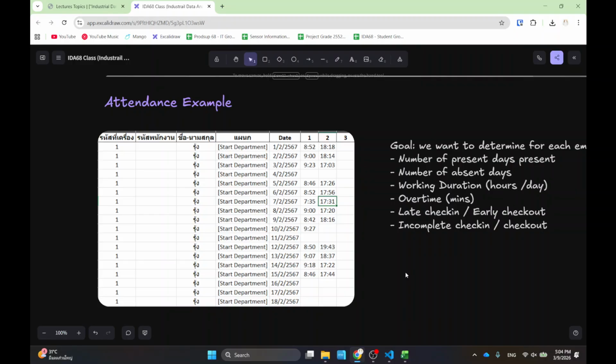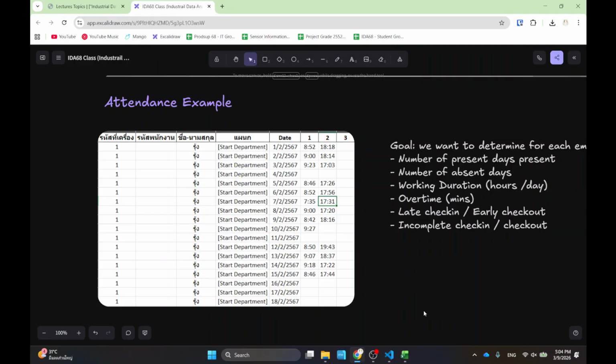So typically you would come in around 8 or 9, and then they go back home at around 7 or 8. Depending on the shift, some people come in at 8, some people come in before 9, and usually they stay for 8 to 9 hours, okay?